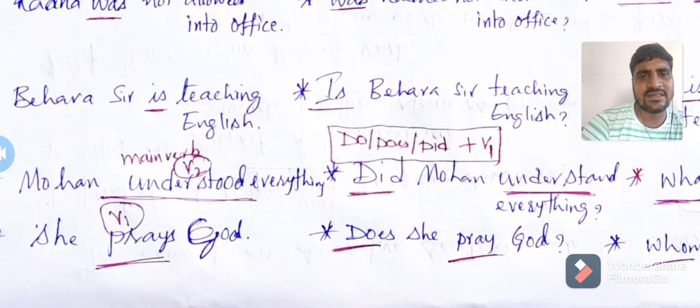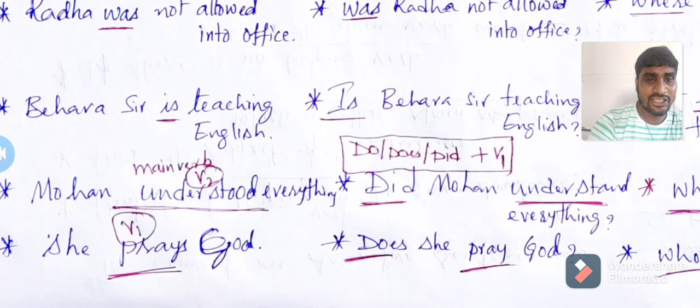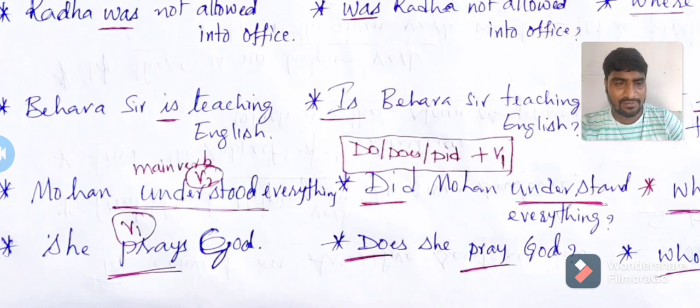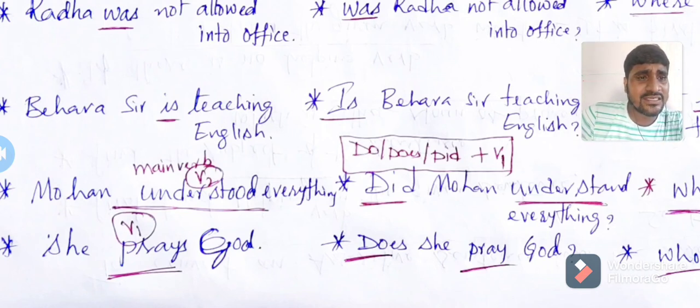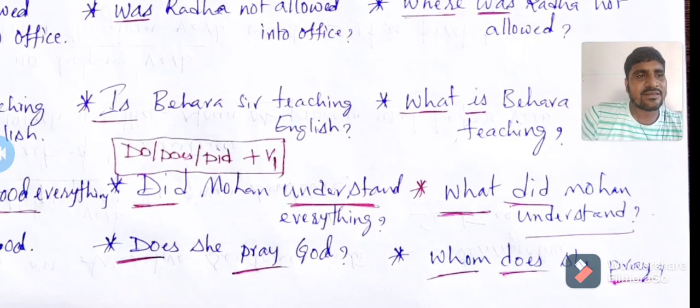And the last question: "She prays to God." In this sentence, there is no helping verb, but "pray" is the first form. So we have to use either do or does. But when the subject is he, she, it, we have to use does. That is why I use "does." And as I mentioned, do, does, did are followed by the first form, so I used only "pray." Does she pray to God? But when it comes to WH word questions, she is praying to a person, the receiver of her prayers. To know the receiver, we have to use "whom." So that is, whom does she pray to?